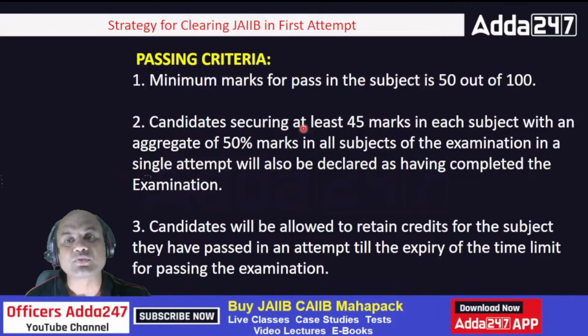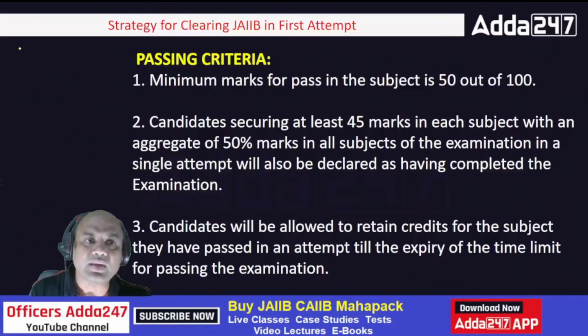Candidates securing at least 45 marks in each subject with an aggregate of 50% in all the subjects of the examination in single attempt will also be declared as having completed the exam. Sure, it means that if you get at least 45 marks in some subject, and your average becomes 50, then it means I have cleared it. What do you mean by this?